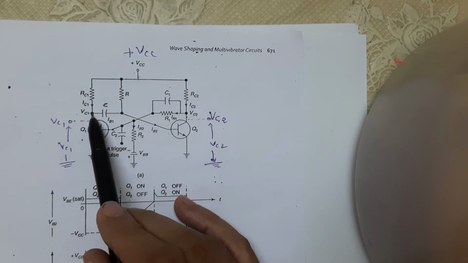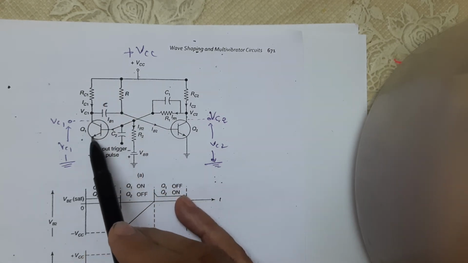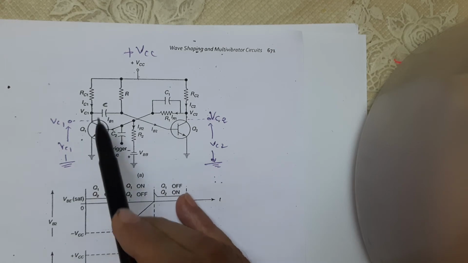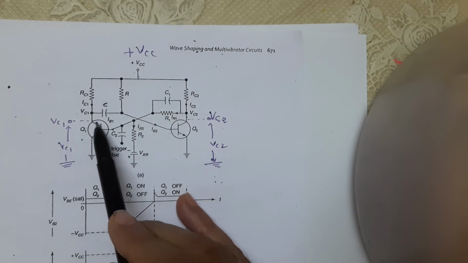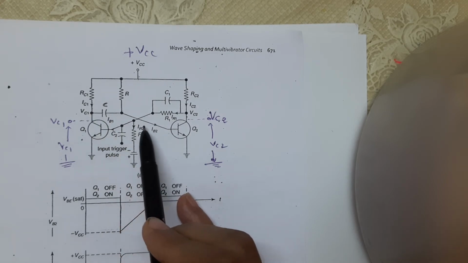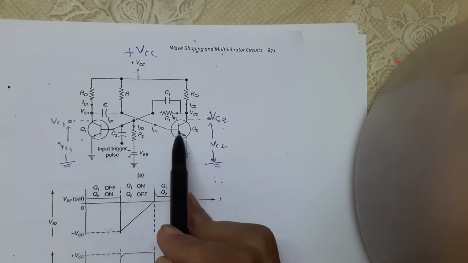The voltage VCC passes through the transistor, so the voltage here is very low, nearly 0. Vc1 is the saturation voltage, and it is connected to the base of Q2. Hence Q2 is now off, because the voltage coming to its base is very low.